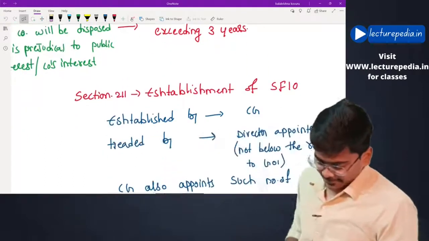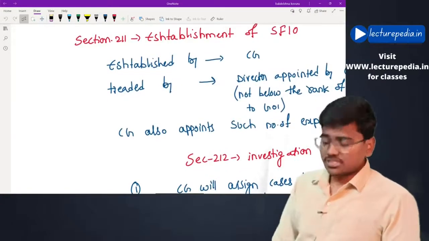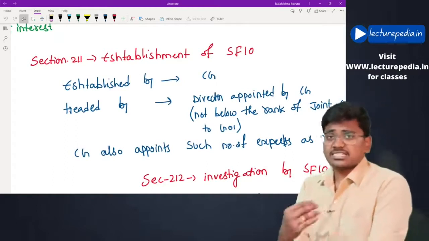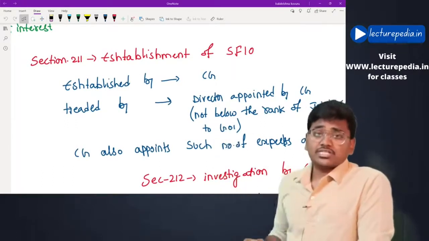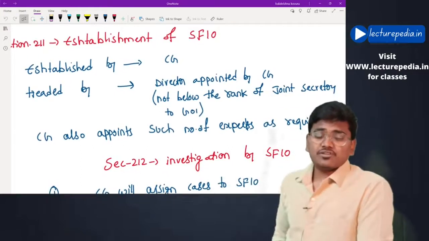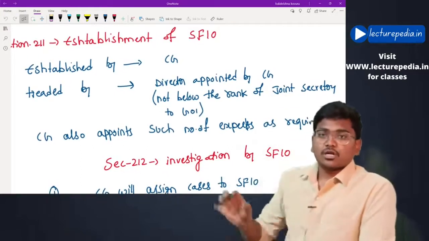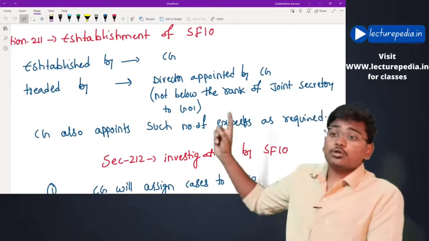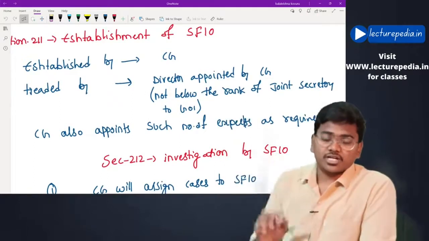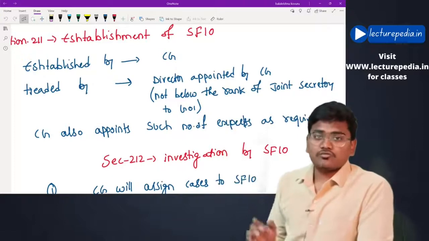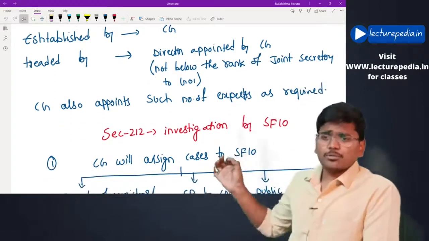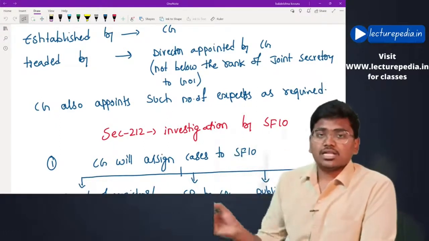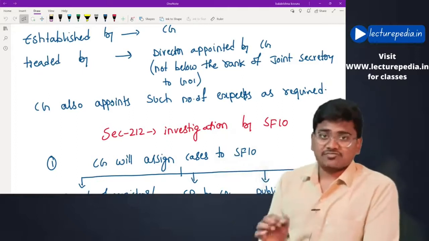Hope this is clear. Next, section number 211, which deals with the establishment of SFIO, Serious Fraud Investigation Office. Who will establish this SFIO? Central government will establish SFIO. Who will be the head of SFIO? Director will be head of SFIO. This director will also be appointed by central government, not below the rank of Joint Secretary of Government of India. Such a person can be appointed as director of this SFIO. And central government also appoints such number of experts as required. Based on the requirement, the number of experts will be appointed to this SFIO.